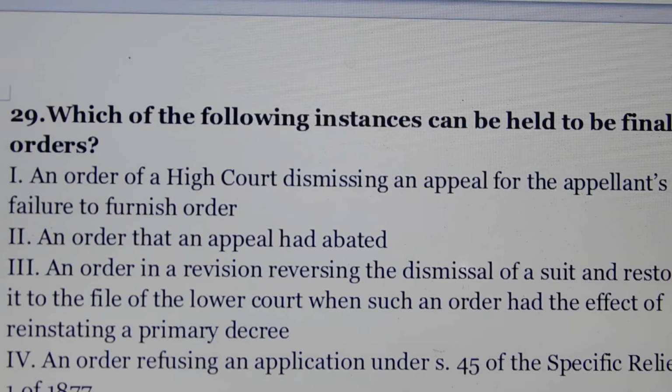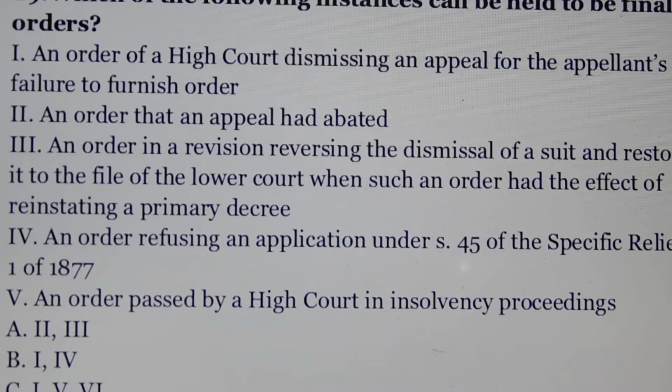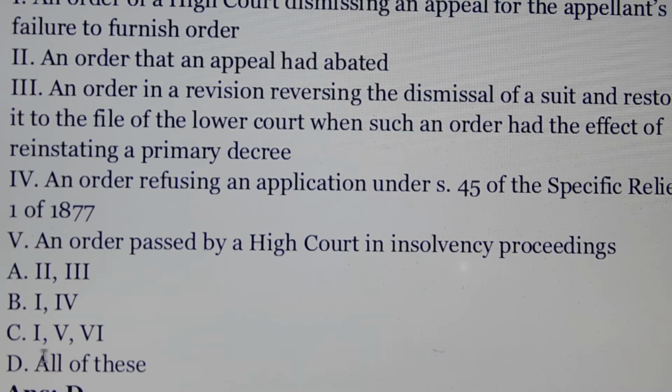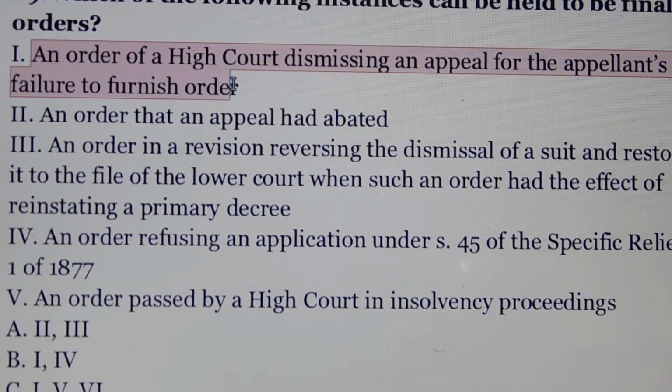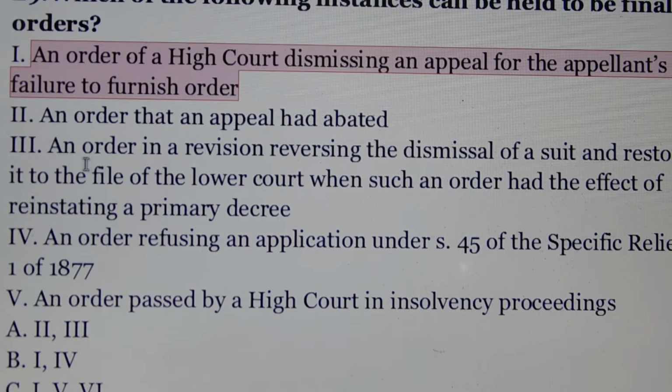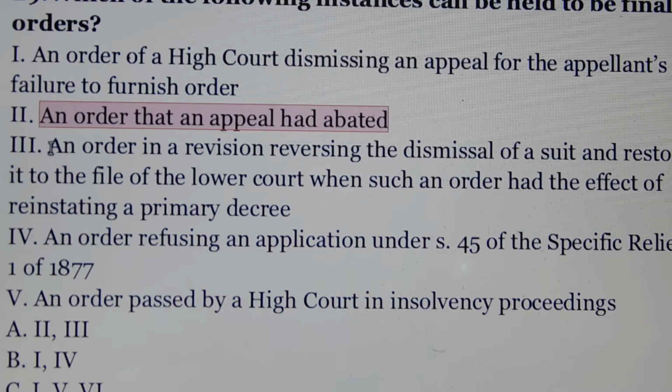Question number 29. Which of the following instances can be held to be final order? Answer is option number D. Means all of these. Number 1. An order of a high court dismissing an appeal for the appellant's failure to furnish order. Number 2. An order that an appeal had abated. Number 3.